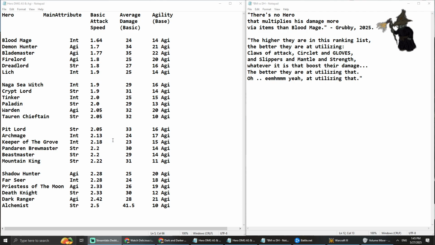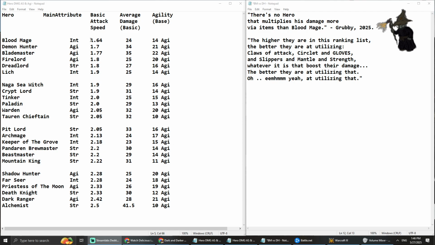For instance, Keeper of the Grove is sitting at 2.18 basic attack speed, and he also has the lowest average damage, 23. It's really garbage, and he's kind of slow, right? Archmage is just a little bit better and just a little bit faster, or you're looking at Blood Mage, he's kind of low on the average damage, but at least he's fast, right? And you can utilize that.